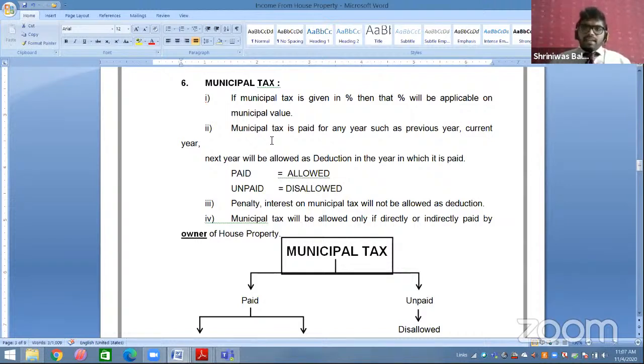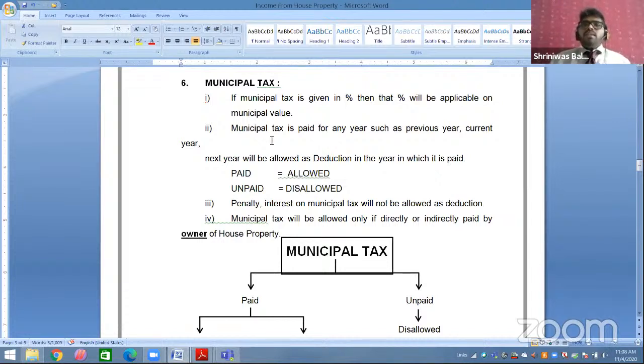I paid for three years: one year before, the current year, and the next year. So 10,000 for 1819, 20,000 for 1920, 30,000 for 2021. The whole total amount of 60,000 will be allowed as a deduction in the year 1920, because you had paid a total of 60,000 in 1920 itself. So whichever year it is related to, your municipal tax will be allowed as a deduction in the year in which it is paid.